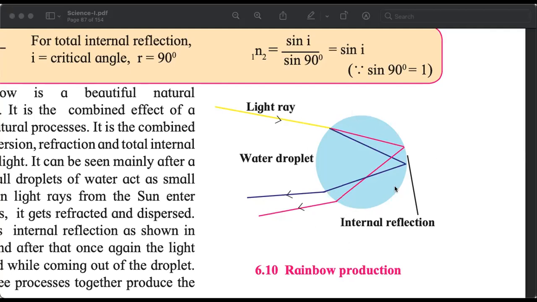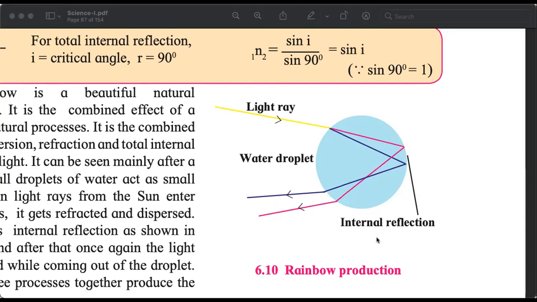So this is a water droplet on the screen. On one side, on the left hand side, the light ray is entering the water droplet. Refraction happens, refraction of the light rays by different amounts, so it disperses. Now these refracted light rays hit the other surface of the droplet. Just now we saw that there may be total internal reflection.